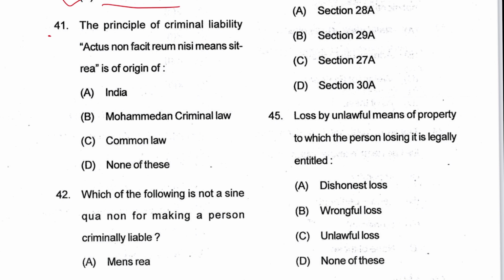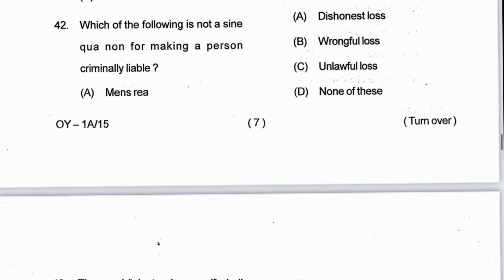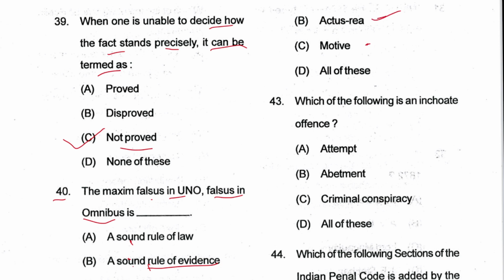Next 41, the principle of criminal liability, actus non facit reum nisi mens sit rea, is the origin of common law. C is the answer. Next 42, which of the following is not a sine qua non for making a person criminally liable? Mens rea is there, yes. Actus reus, yes. Motive, no. Motive is not necessary, so it is not sine qua non. So C is the answer.